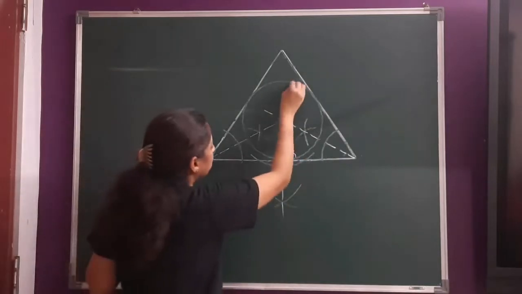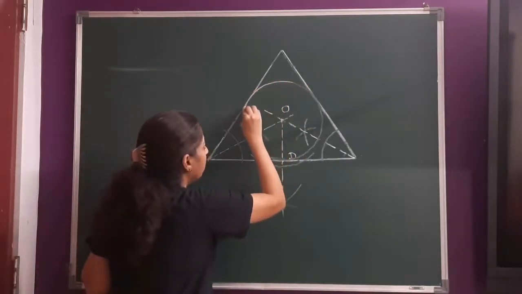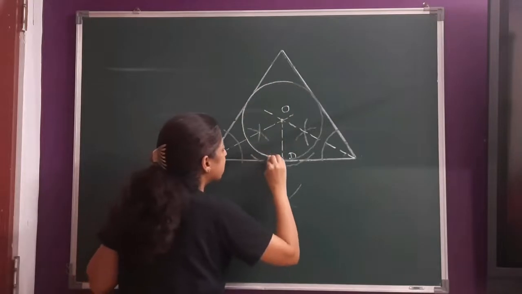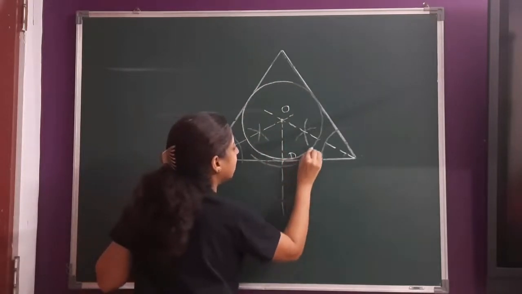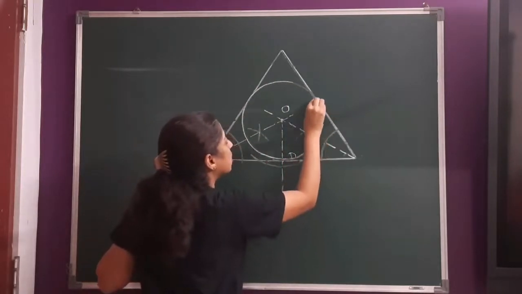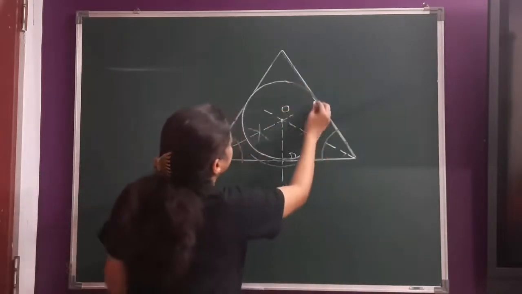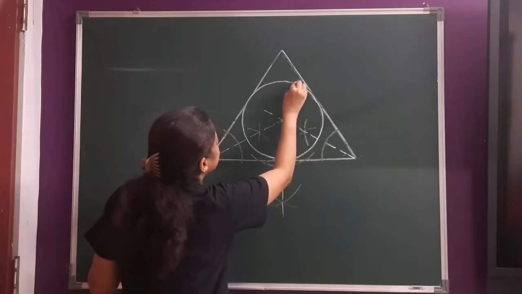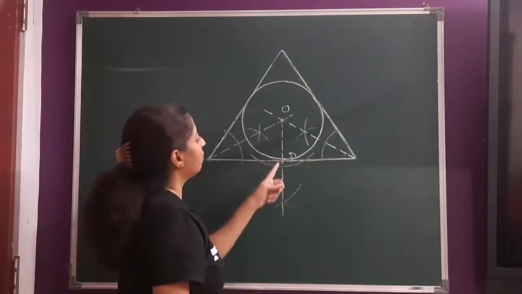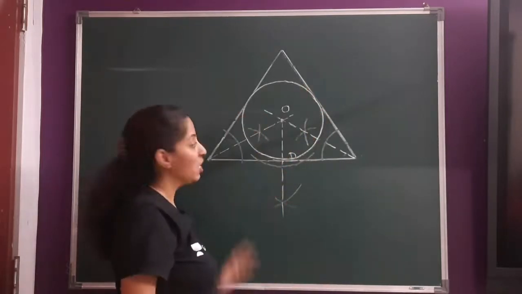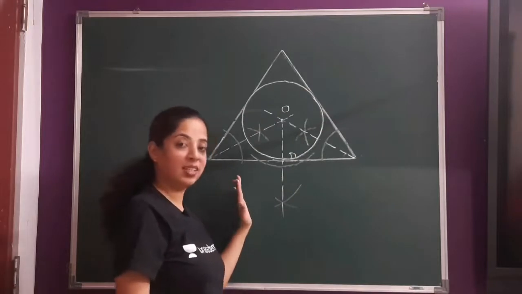So I'll darken it a bit so that you're able to see it properly. So now can you see that this circle is touching all the sides of the triangle? The circle is touching all the 3 sides of a triangle at one point. So this was the incircle.